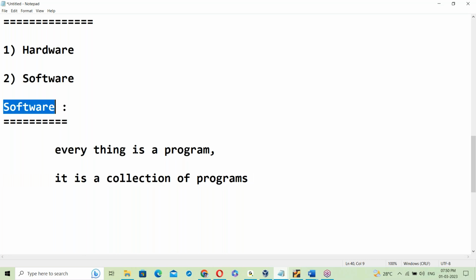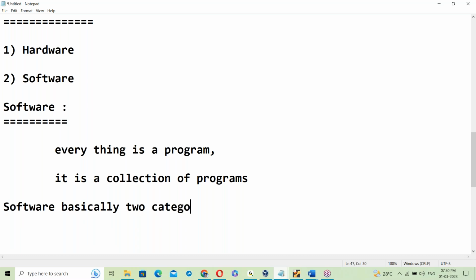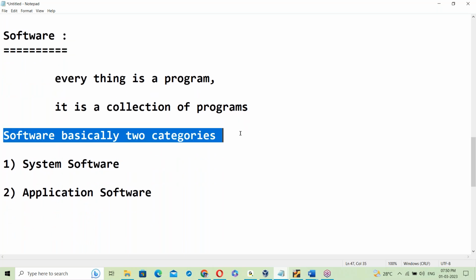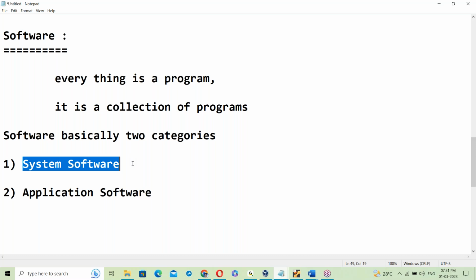Software is basically in two categories. First one, system software. Second one, application software.